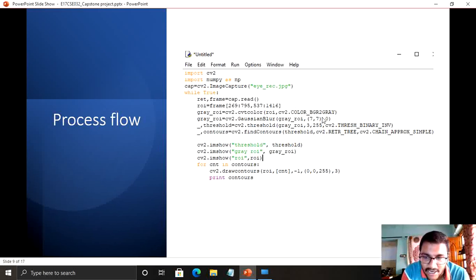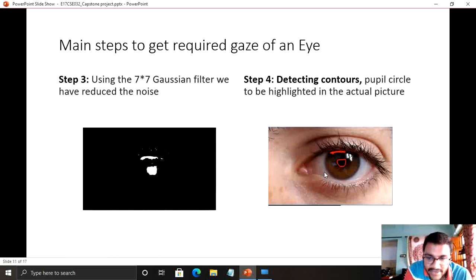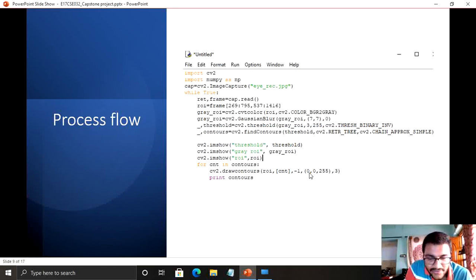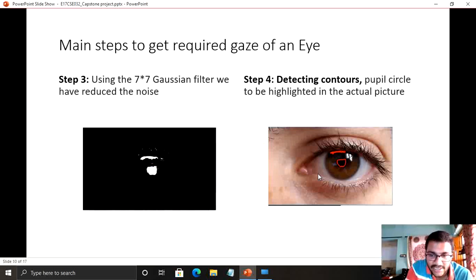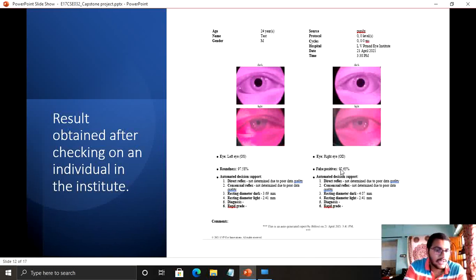I already explained all these functions, and after every step I have shown the output. That's the threshold value. After that, we are printing the contours. Here 0, 0, 255 indicates BGR. So B is 0, G is 0, R is 255. That's the reason we get a red circle here. If we give 255, 0, 0, we'll get a blue circle there. That's the only difference.